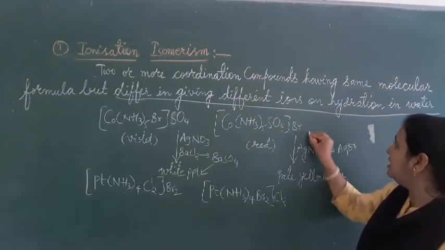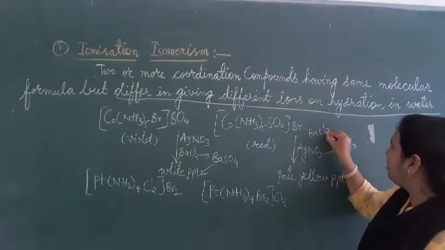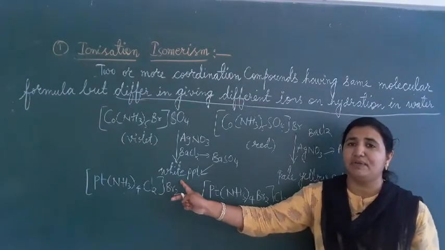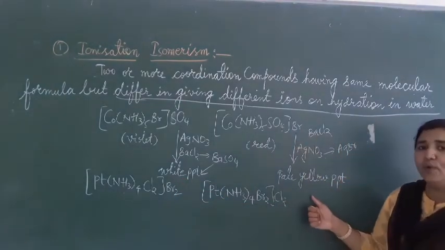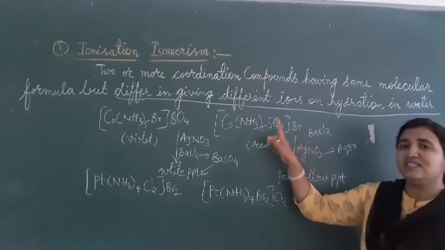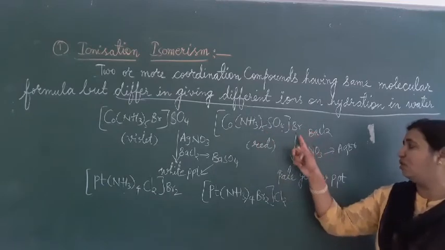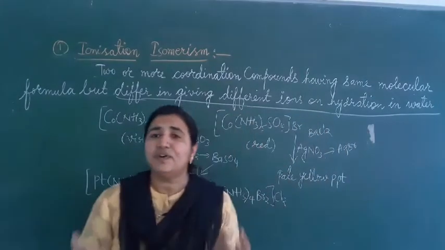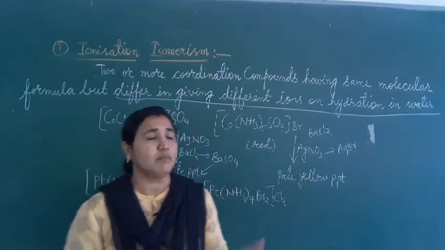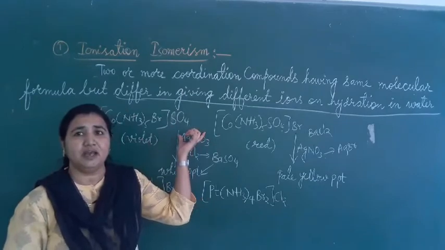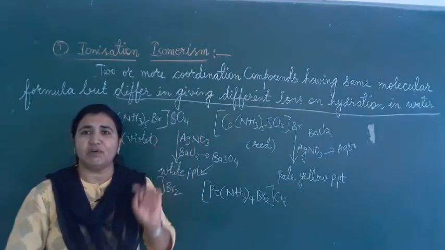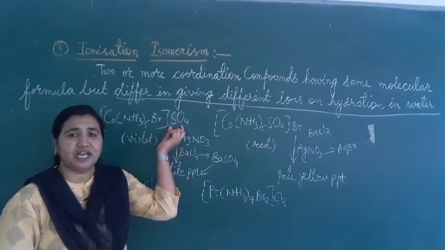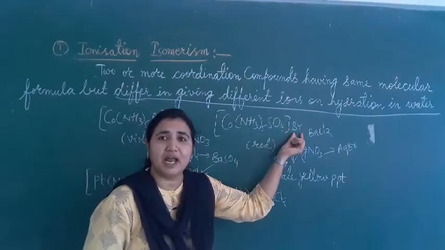But if we add BaCl2, the white precipitate will not form, since SO4 is inside and Br is outside. The molecular formula is the same, but when added to water we get different ions: sulfate ions in one and Br ions in the other.